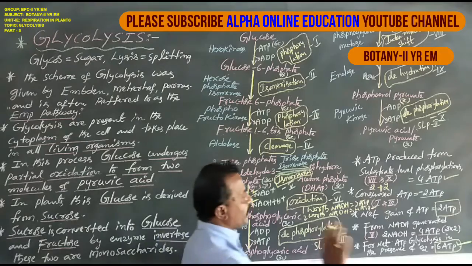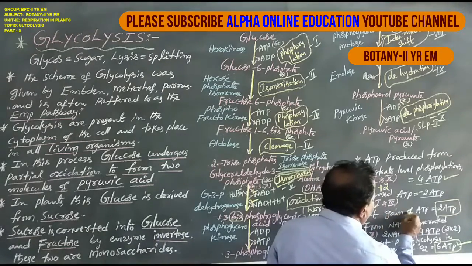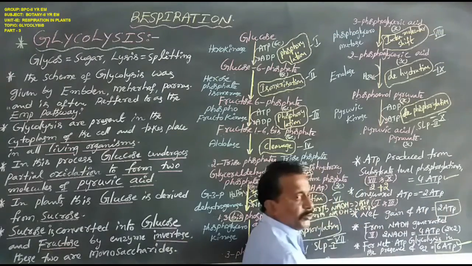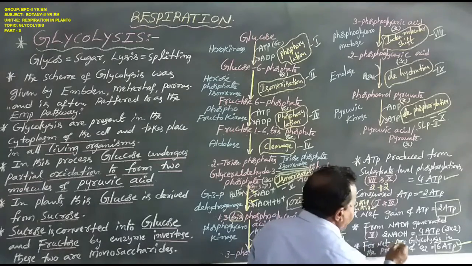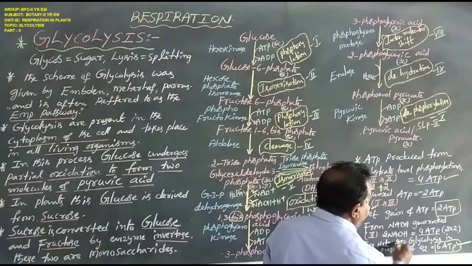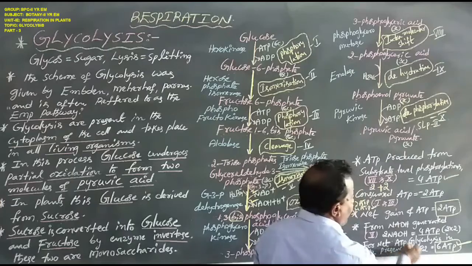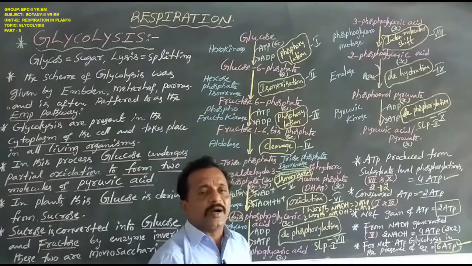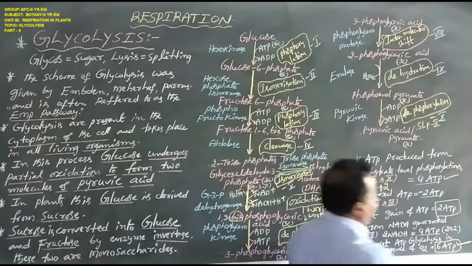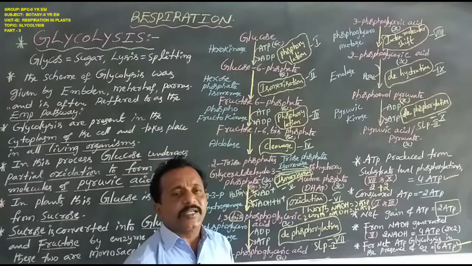6 ATP. Don't confuse over here. The net gain of ATP molecules is 2 ATP molecules. But for net ATP in glycolysis in the presence of oxygen, that is 6 ATP molecules.